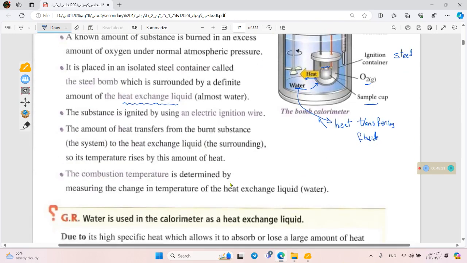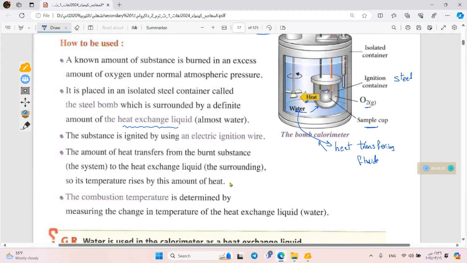Okay, and in the same way it can determine the quantity of heat in terms of the change in temperature, but the difference here is that it can handle high amounts of released energy from explosive reactions.